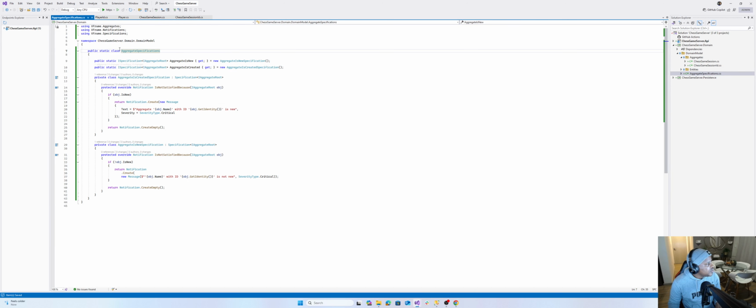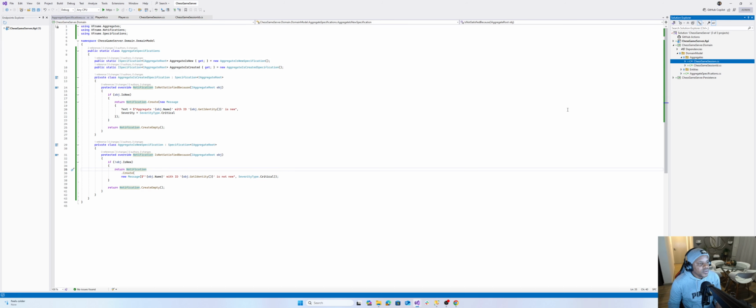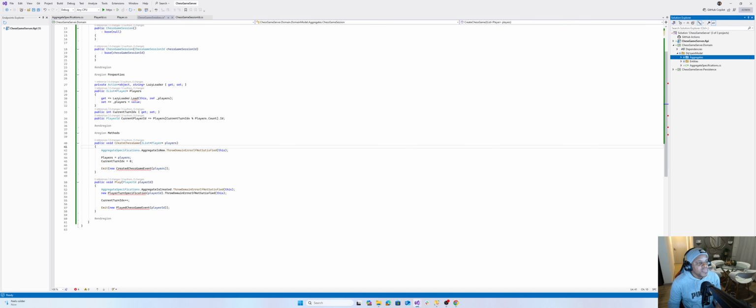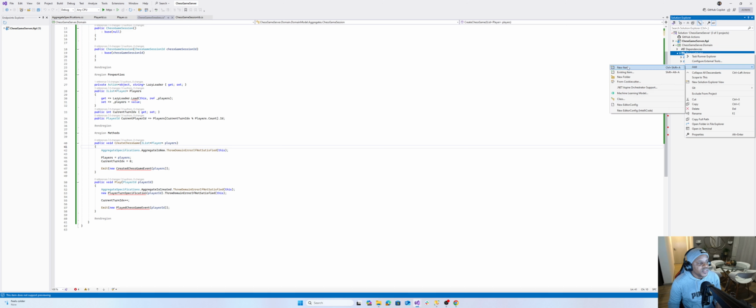So you will see this aggregate is new. It just creates, so we have two specifications that actually ensure whether an aggregate is created, so if it already exists or if it doesn't exist. And as I do this, you will see aggregate specifications now has no errors, and then we have domain which uses our extensions. Now let's do the specifications next.